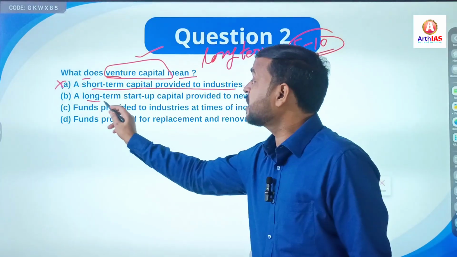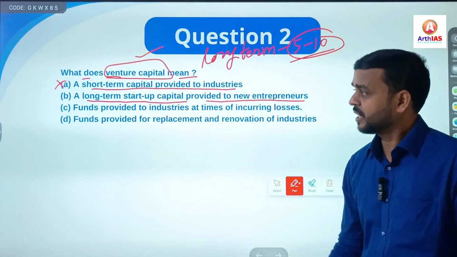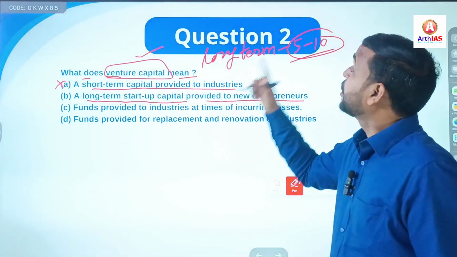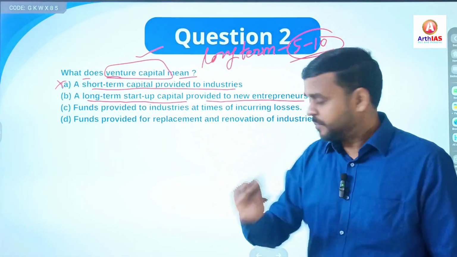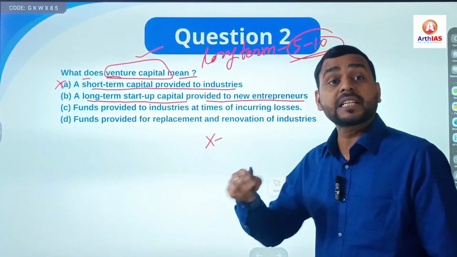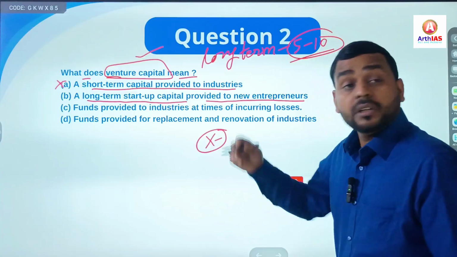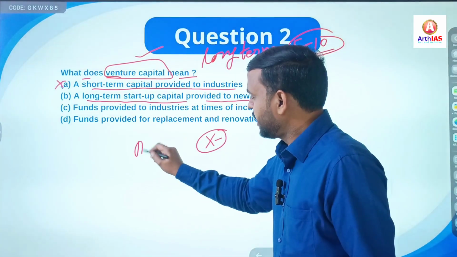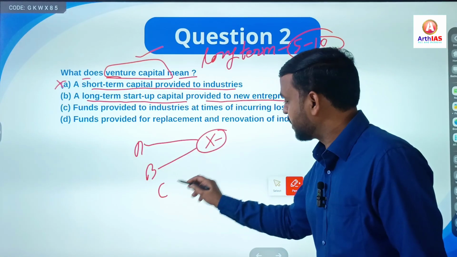Second, a long term startup capital provided to new entrepreneurs. As I said, it is a long term investment. For example, person X is an entrepreneur, and other investors, for example A, B, C, want to invest in his or her company.